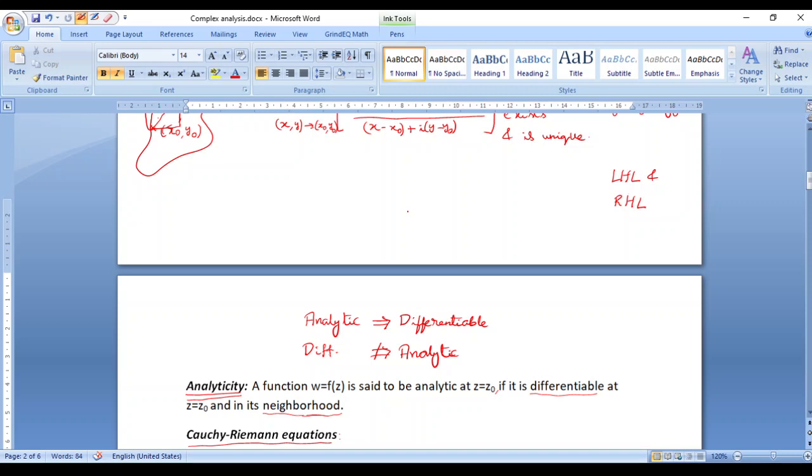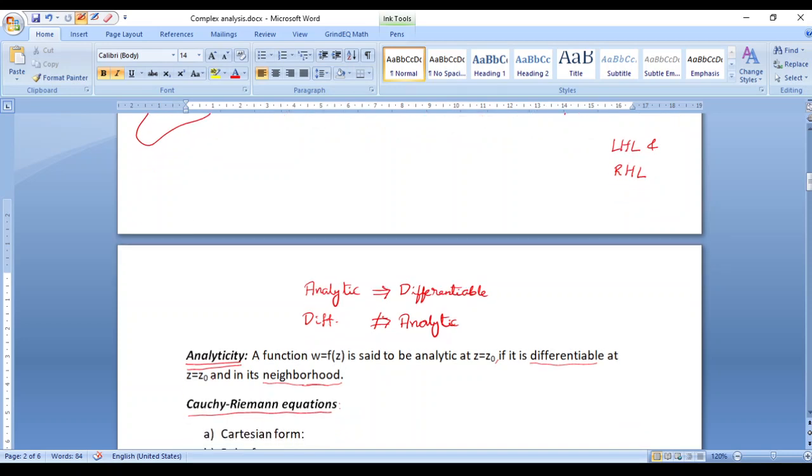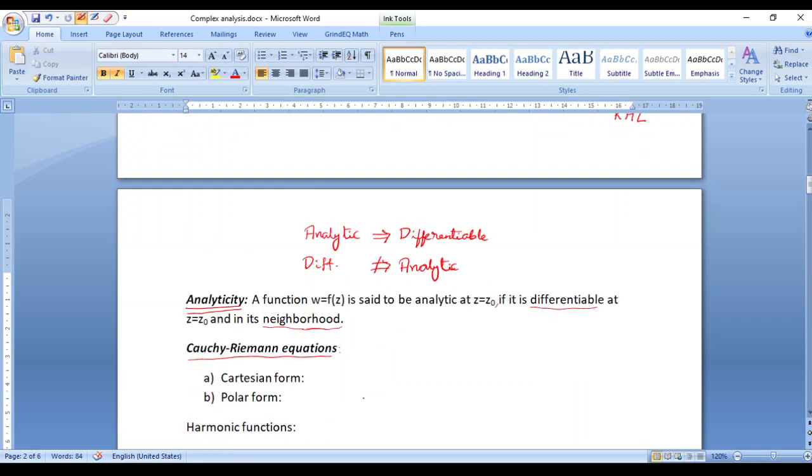Correct? So checking whether the function is differentiable or analytic is going to be very difficult if you use the basic definition of analyticity or differentiability, and that is where we have the Cauchy-Riemann equations. So what are Cauchy-Riemann equations? Cauchy-Riemann equations give you necessary conditions for a function w equals f of z to be analytic. So now we'll see what exactly these conditions are and how we can use them to check analyticity and or differentiability of a function of a complex variable.